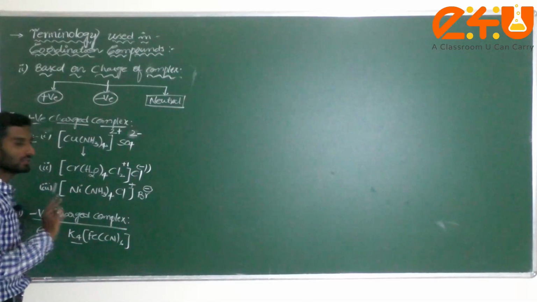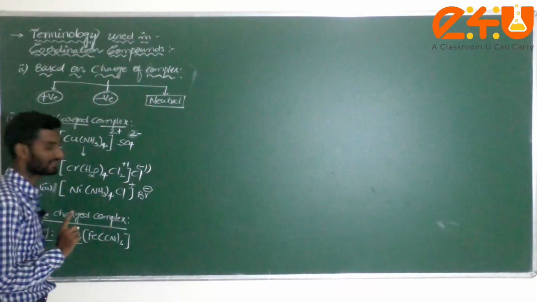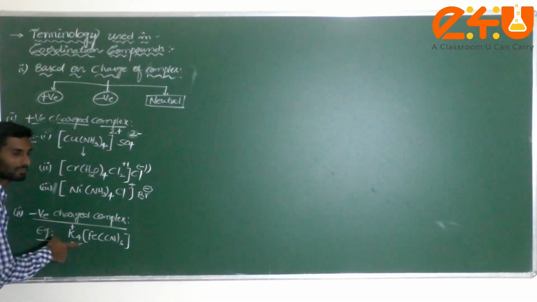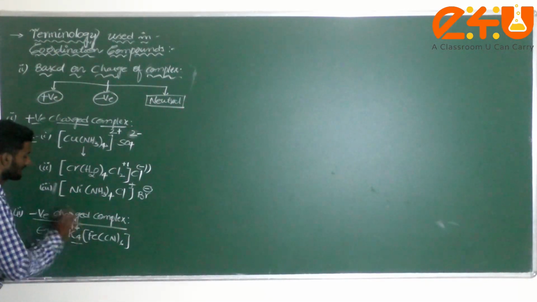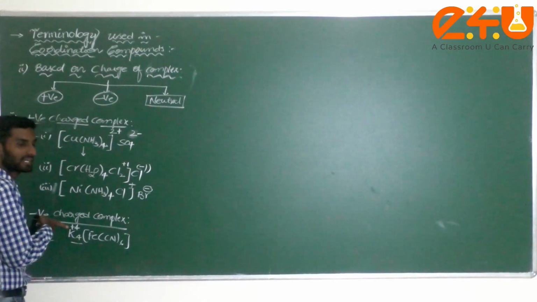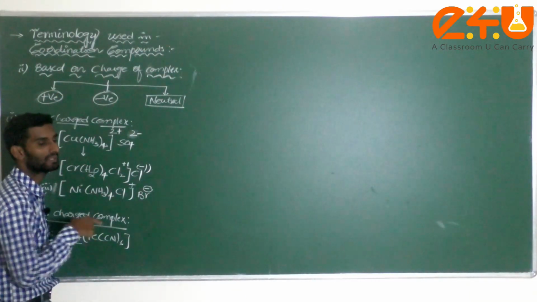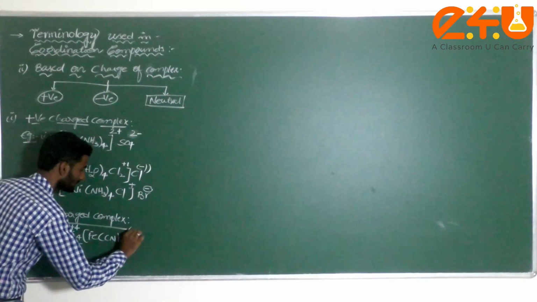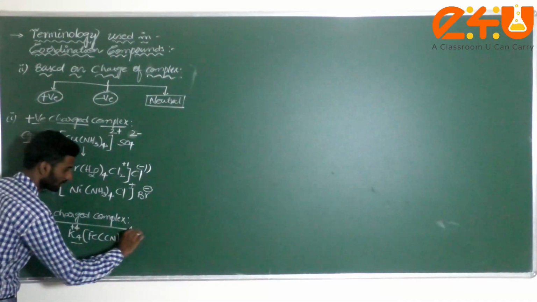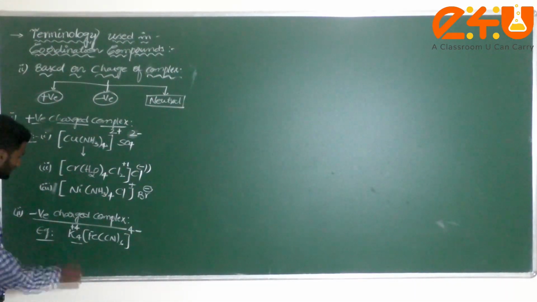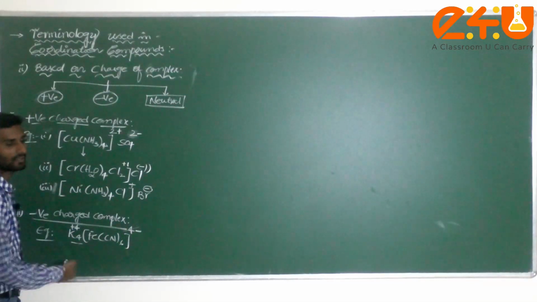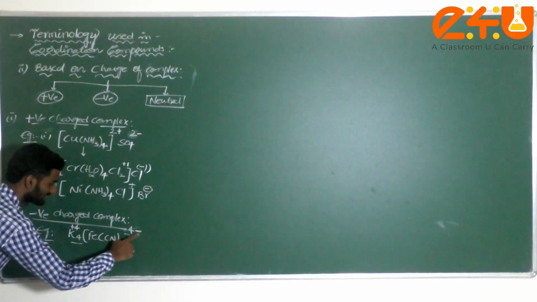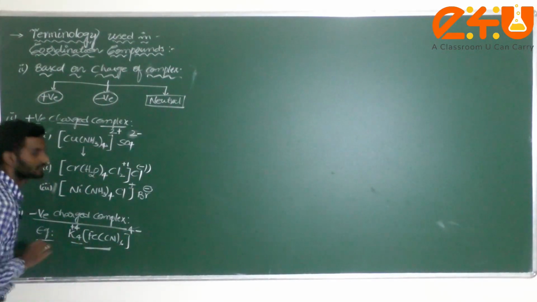4 potassium atoms. Now potassium belongs to the first group element. Its charge becomes what, dear student? Plus 1. Into how many potassium atoms are there? 4 or not? That's why I can write here plus 4. Am I correct? Here plus 4 charge is there. If this complex wants to become neutral, satisfying the charges, what must the charge be here? Check it. 4 plus means here 4 minus or not? 4 minus. Plus 4 minus 4 cancel. It will become a neutral complex. Am I correct or not? That's why, what is the charge of this one here? 4 minus or not? That's why it comes under negative charged complex.